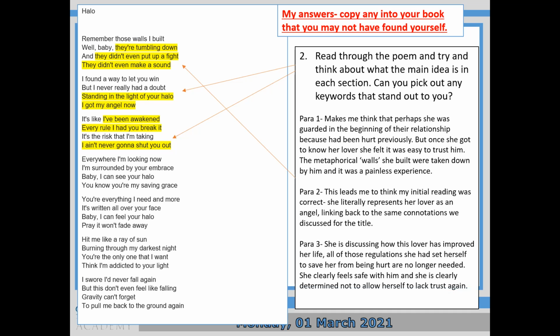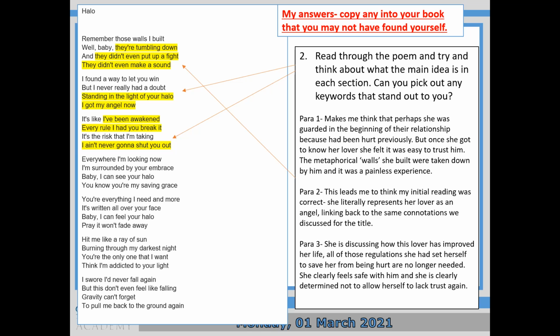So let's look at these stanzas then. So paragraph 1 or stanza 1 makes me think that perhaps she was guarded in the beginning of their relationship, so she didn't let her innermost thoughts and feelings out because she'd been hurt before. So we know that because of these walls. Remember the walls I built?